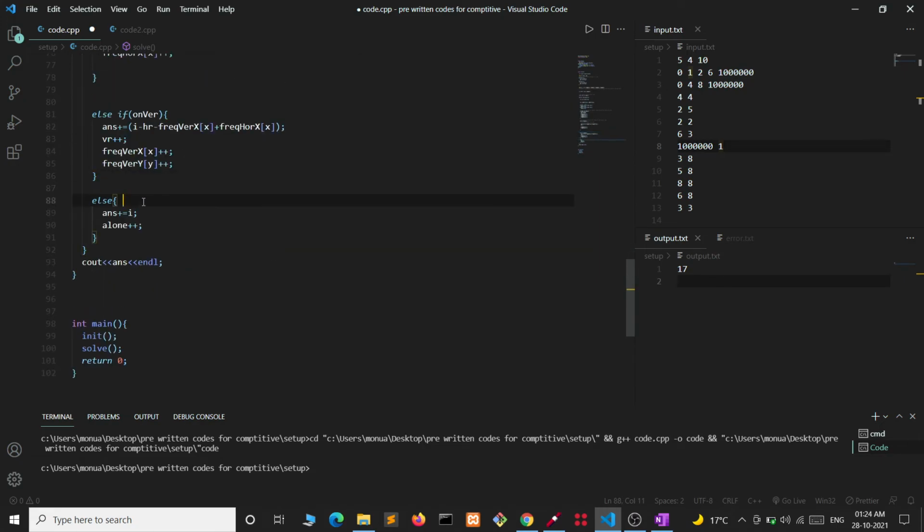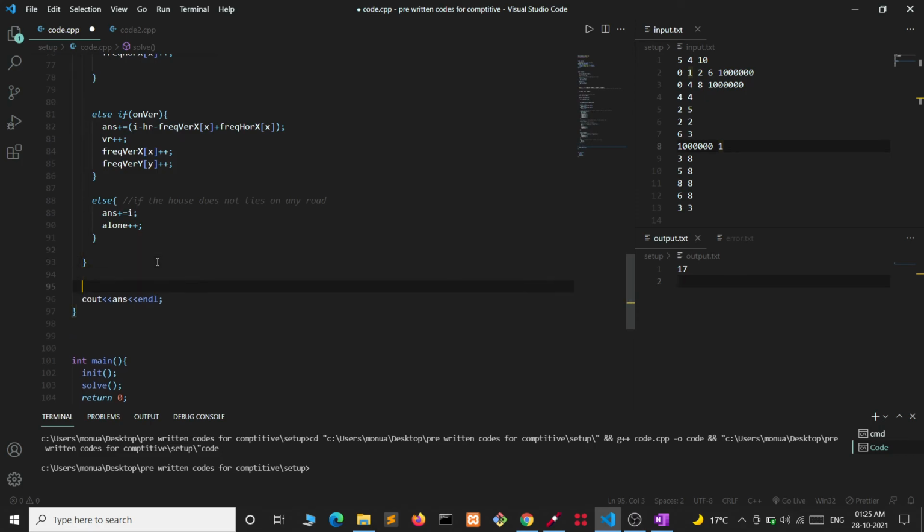After that, if the house does not lie on any road, then we are simply adding all the houses. I is all the houses which we have already seen, because it will never be able to meet with any of them. And we are increasing alone also, because we have found that this house does not lie on any road.